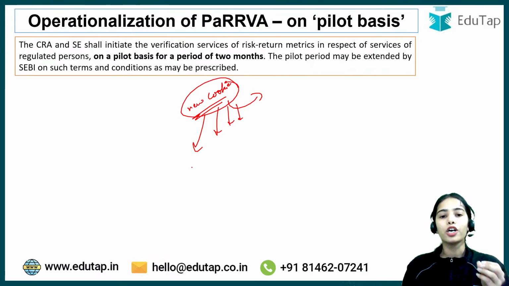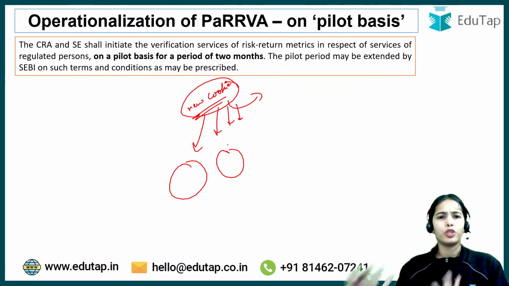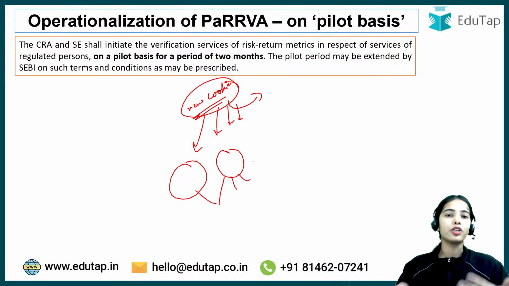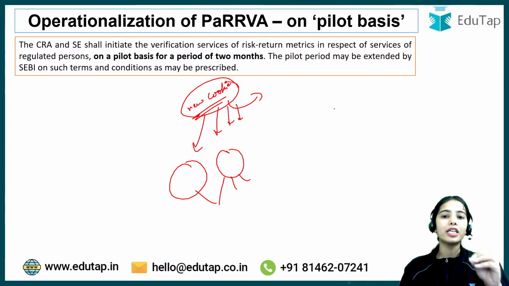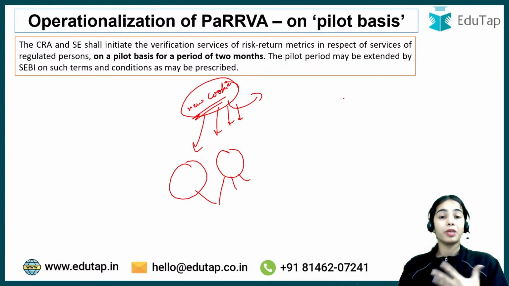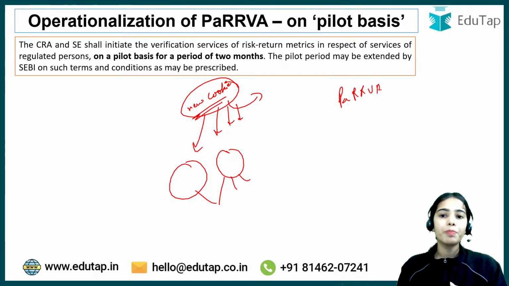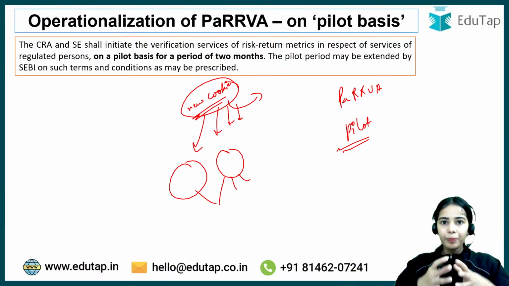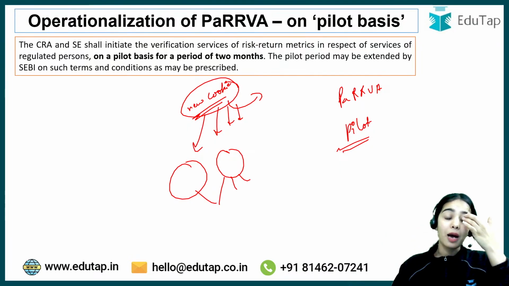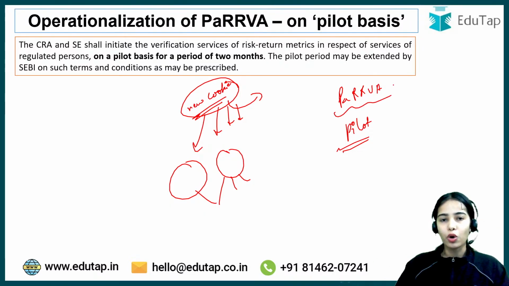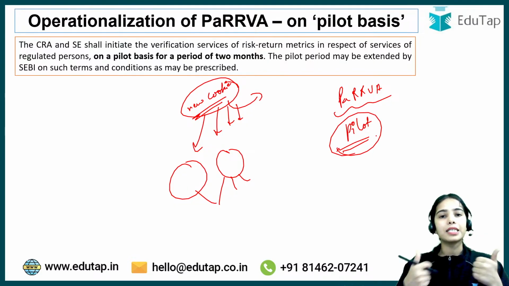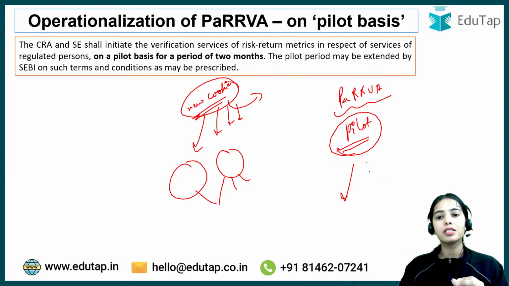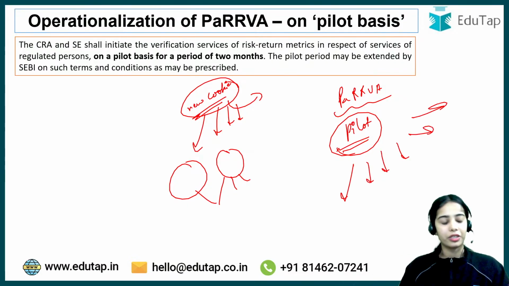If you are making a new cookie, you first ask your mother or your father or your siblings to taste it, and then when they verify that okay, this is very good, then you distribute it around your neighborhood or in your friend circle or something, right? So similarly, when a new process is being taken out or is being brought, first a pilot happens. In the pilot, only a limited group is chosen on which the verification happens, that okay, the work is happening smoothly or not, the process is being followed or not. Once the pilot is successful, that means in the limited area, the pilot is successful, then this structure is rolled out for the whole of the country. This is the basic idea.